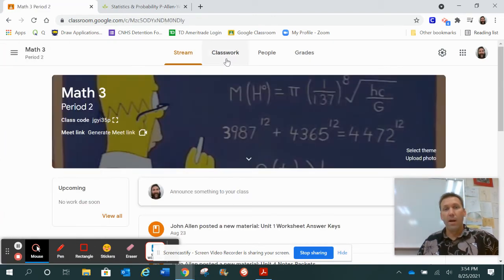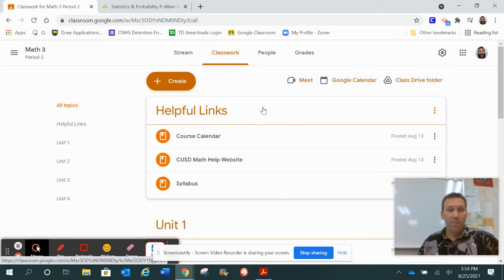Okay, and then let's go back to Google Classroom and talk about Math 3 real quick. Now, Math 3, we're not using a new book, and I've been teaching this a lot longer, so there's a lot more materials in Math 3.